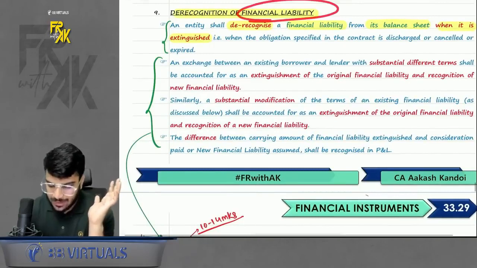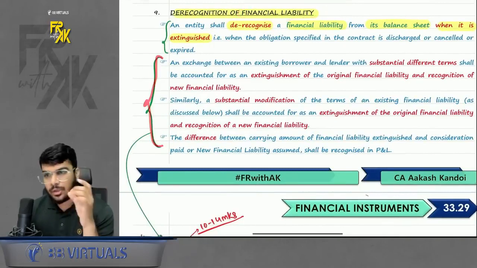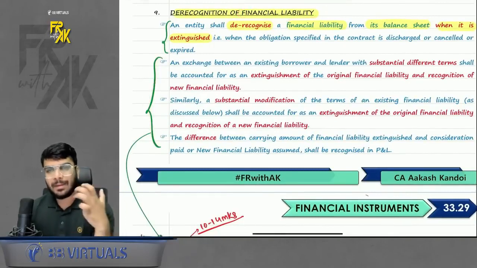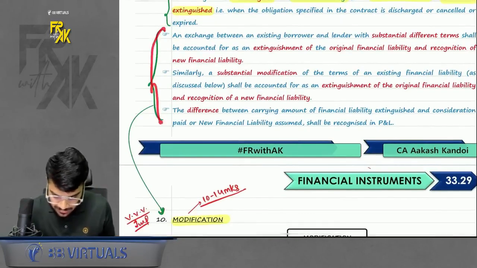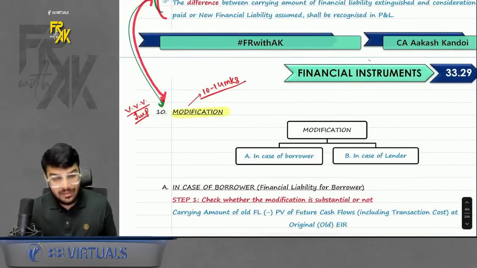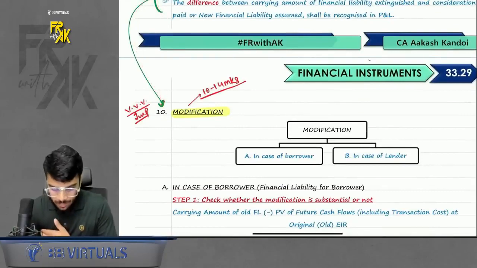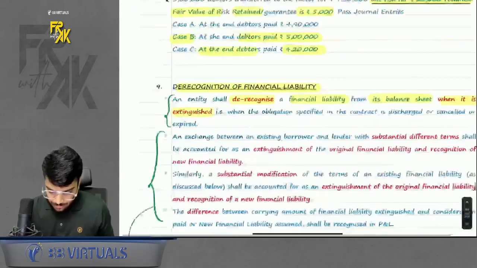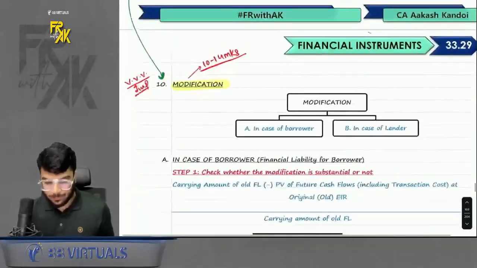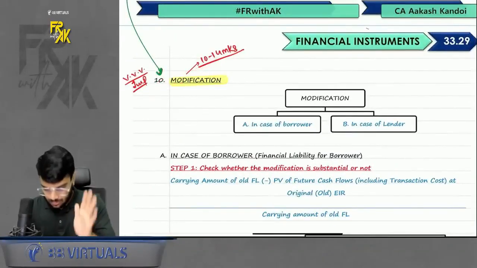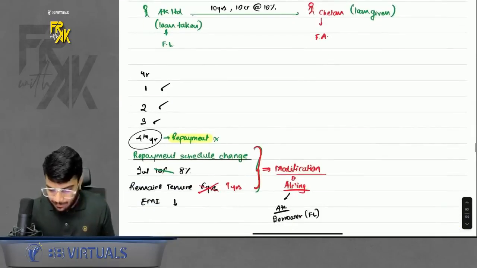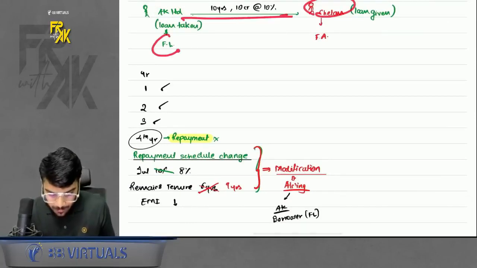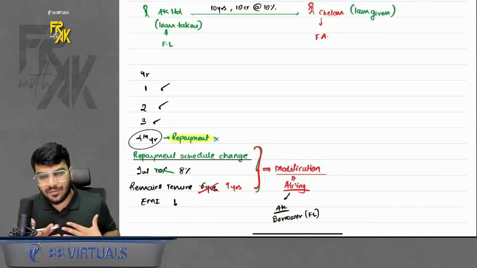Acha. In financial liability, there is also a concept where you will not remove the full financial liability, but there are some modifications in the original financial liability. So for modification, for these 3 pointers, we will refer directly to the next point, and that is modification. Okay. So nothing major in this point as of now. Now let's discuss modification. What is the meaning of modification? First, let's try to understand that part. Let's say for example, this is AK Limited. This is Chetan Limited. I took a loan from Chetan. So for me, it is a financial liability.